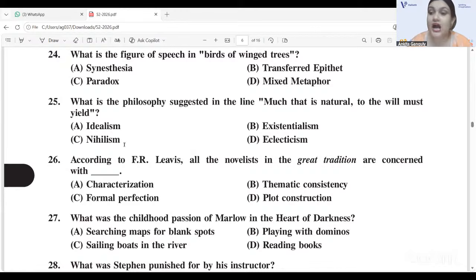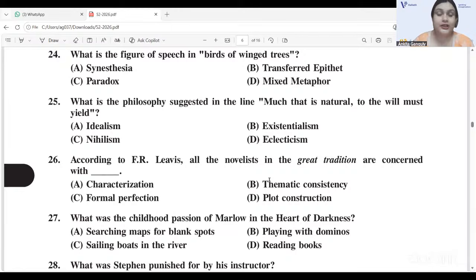Now this question's answer should be challenged, right? According to F.R. Leavis, all the novelists in The Great Tradition are concerned with dash. I think your provisional answer key says it is option C, formal perfection. But if you have gone through this work, it cannot be formal perfection. So the correct answer can be B, thematic consistency. This is what we and our team came up with after a bit of research and looking at the primary text. So we think it should be option B, thematic consistency.